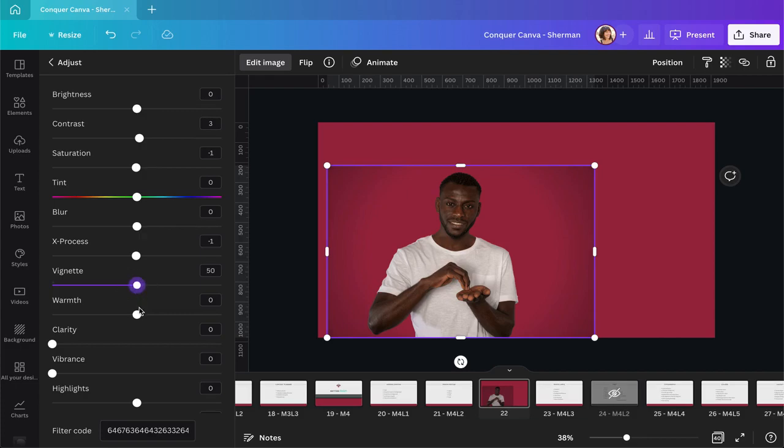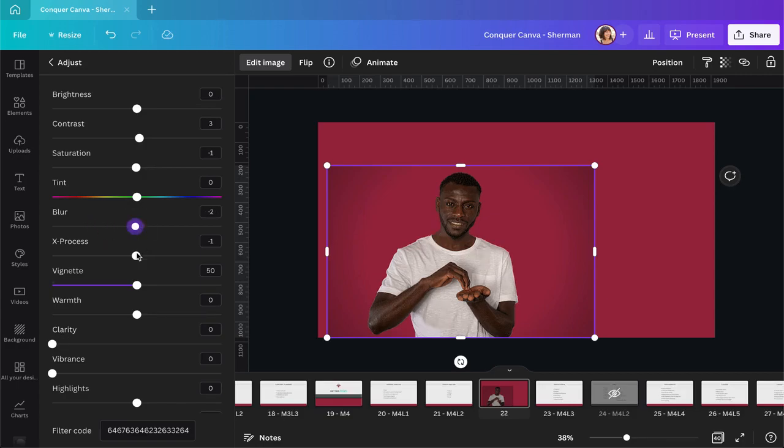You can add or reduce the warmth of the image, so it just adds a really warm feel to the image, or you can decrease it and make it cooler. You can add some clarity. This makes the photo sharper. This is similar to the blur actually, so you can make it blurry, but if you drag it the opposite direction, it also makes it sharper.